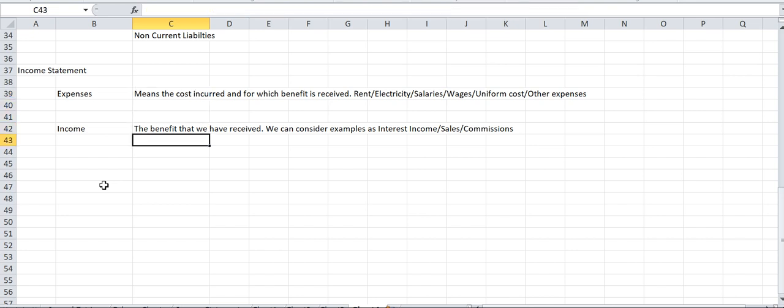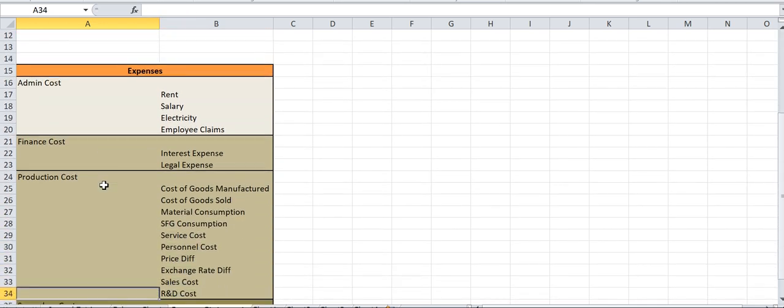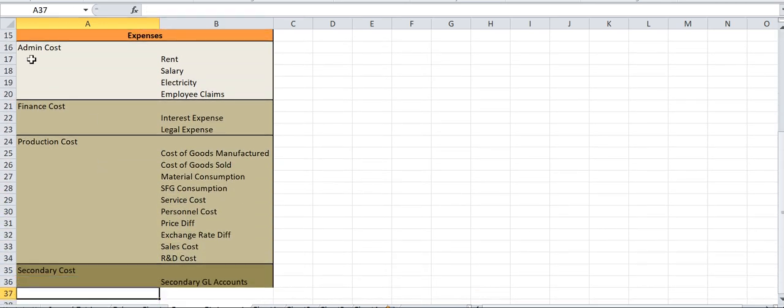So in the income statement, what are the headings that can come under expenses? Those headings I have already listed out here. Let us see from those headings. Okay, first we will check from the expenses point of view. So broadly, if we classify our expenses into broad terms, then we can have admin cost, finance cost, production cost, and some secondary costs.